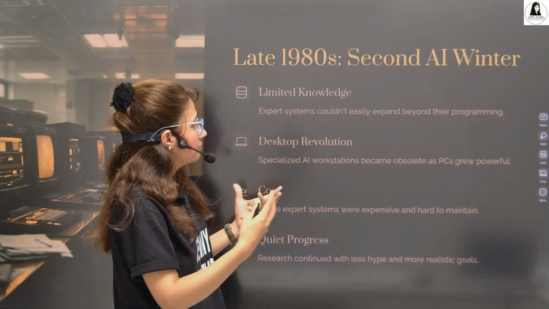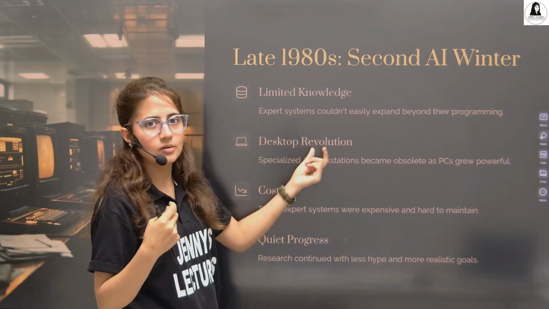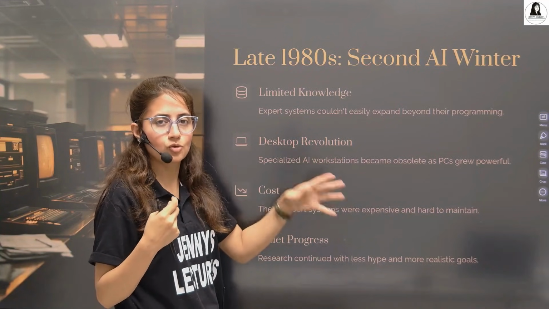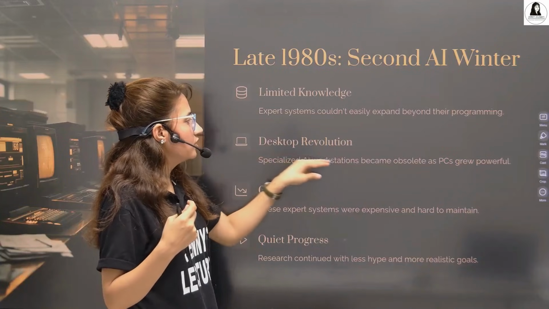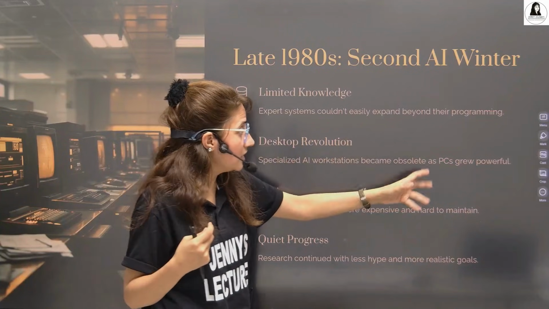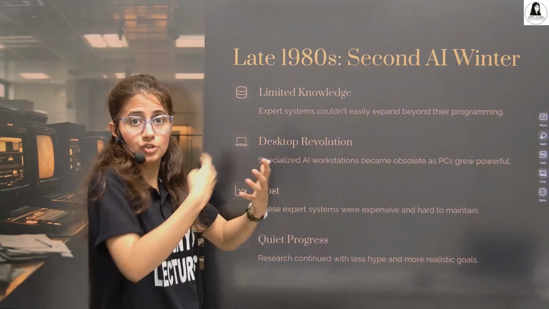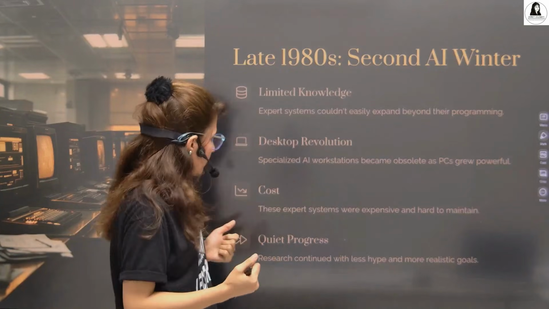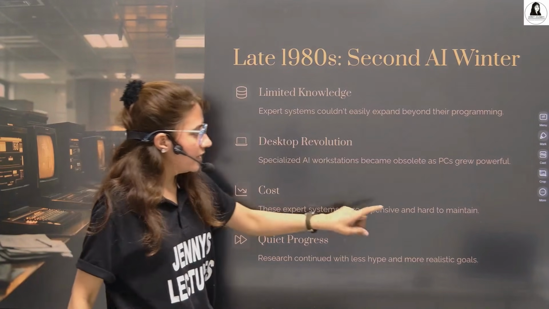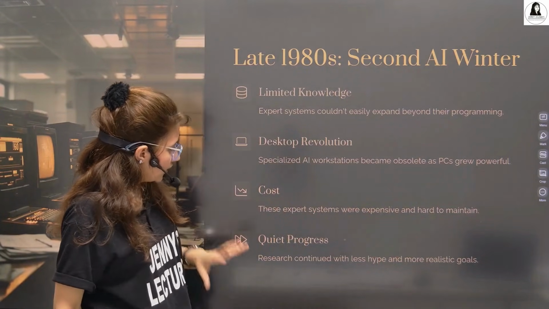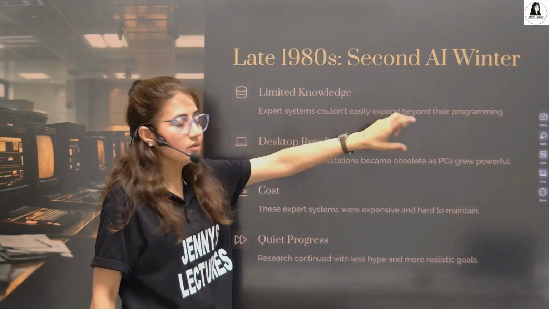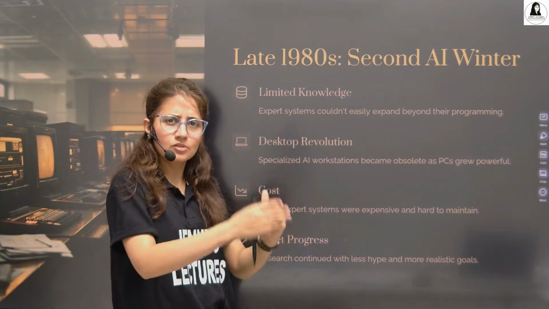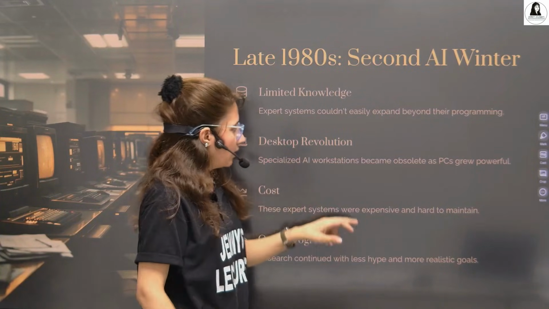But at that time, desktops were evolving, and these specialized AI workstations became obsolete as PCs grew more powerful, with more computational power. And these expert systems were very expensive and hard to maintain. So research continued with less hype and more realistic goals. This was the second AI winter, but researchers were still working.